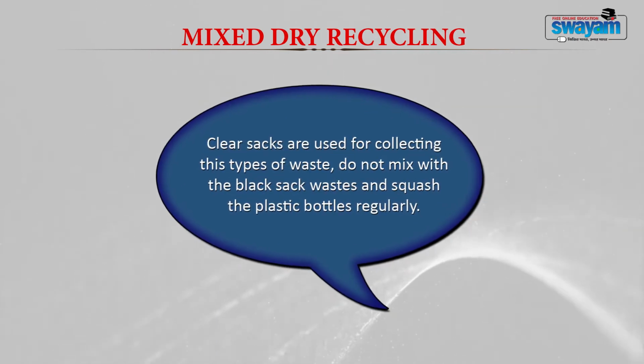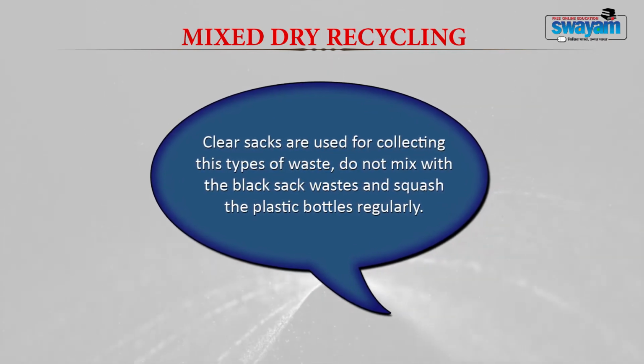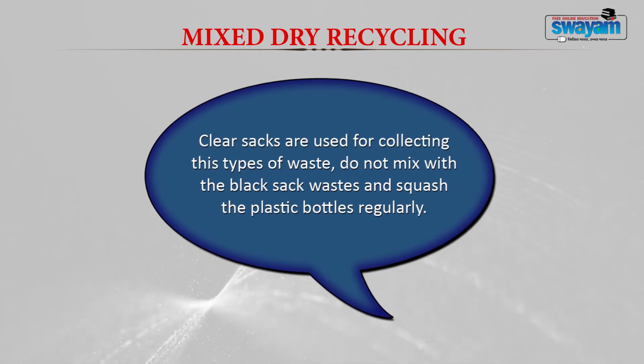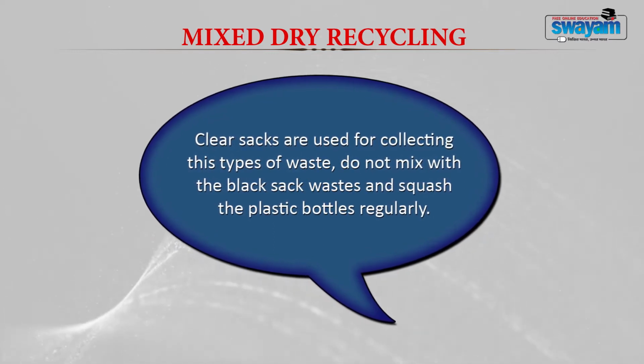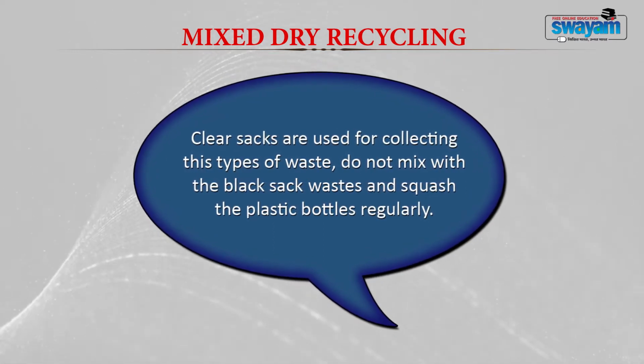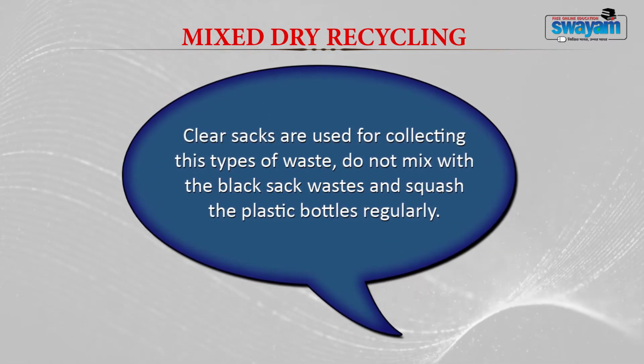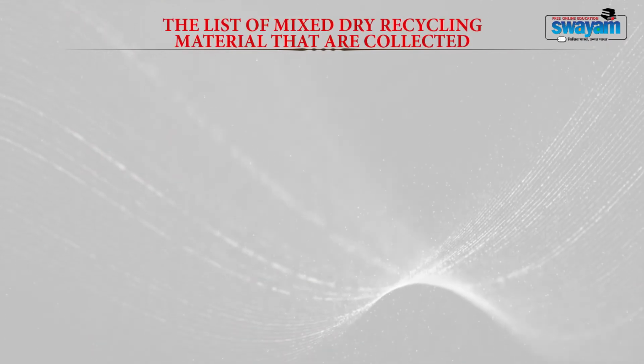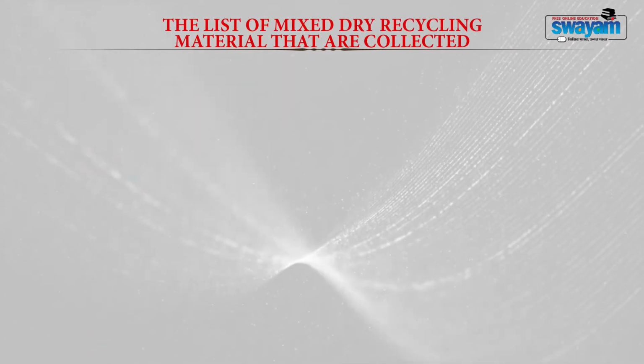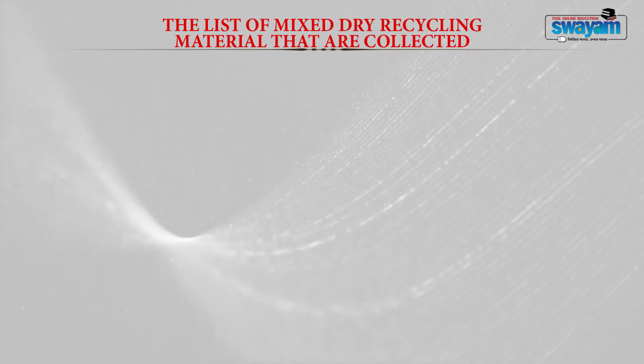Second is mixed dry recycling. Clear sacks are used for collecting this type of waste. Don't mix with the black sack waste, and squash the plastic bottles regularly. Here is the list of mixed dry recycling materials that are collected.